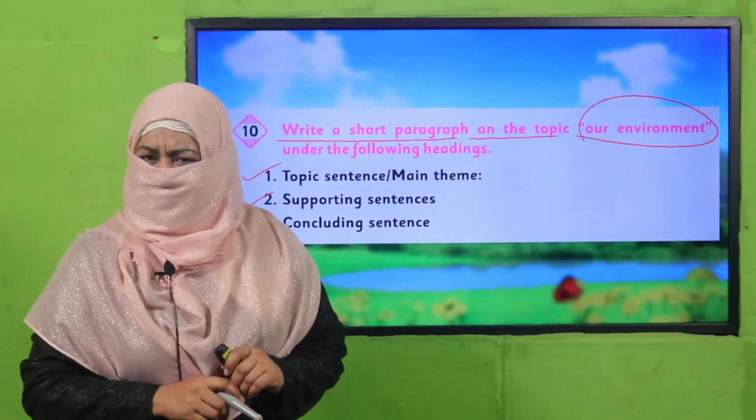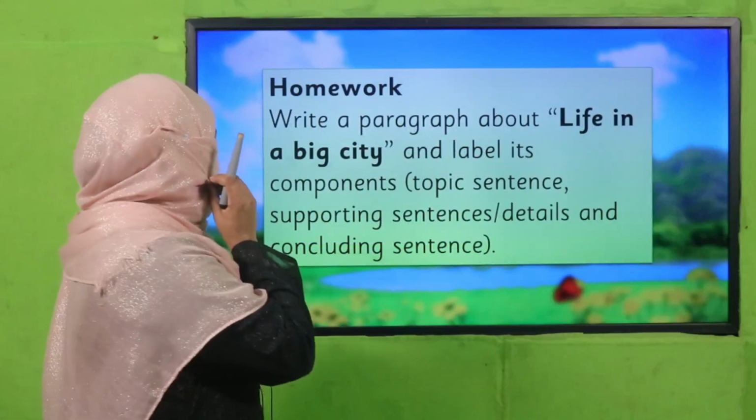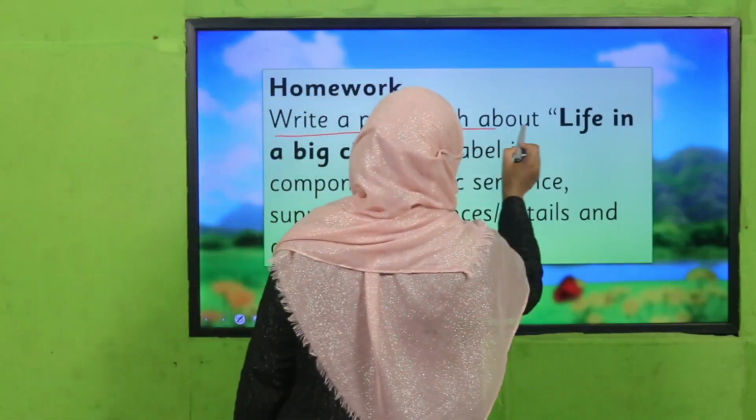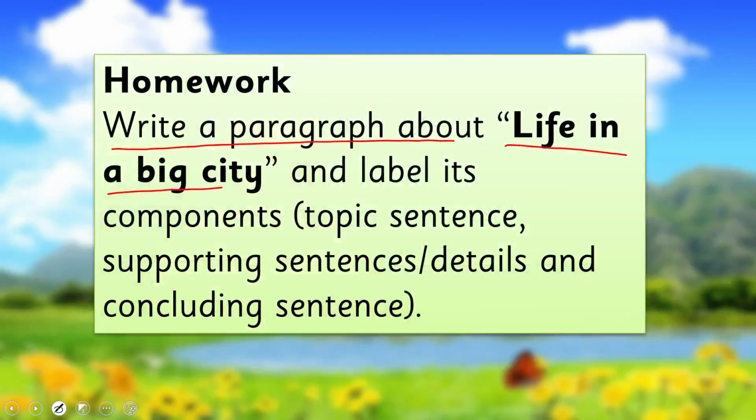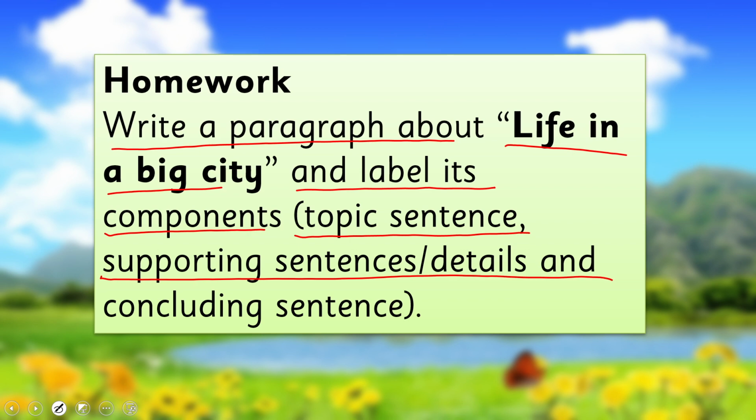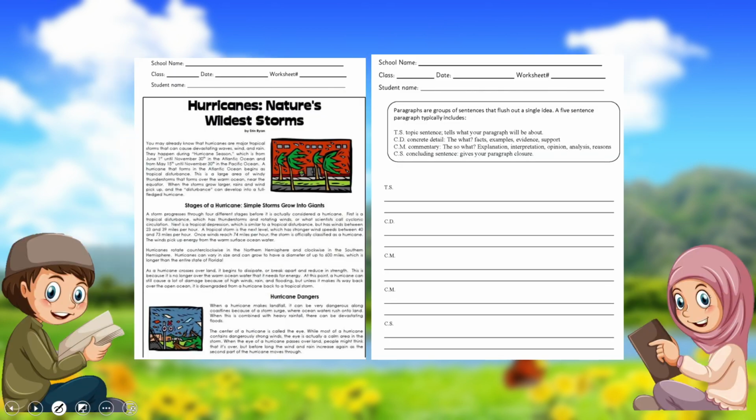Yes, my dear children, are you done with it? Good job. So it's time for your homework. Now you will write a paragraph about life in a big city, and you will also label it with its components. Meaning, what is the topic sentence, where are the supporting details, and the concluding sentence. And here is a worksheet. I brought 2 worksheets for you. One is for reading. You will read and find out that every paragraph has its own characteristics and features. And one is for writing, so you will practice writing a paragraph.